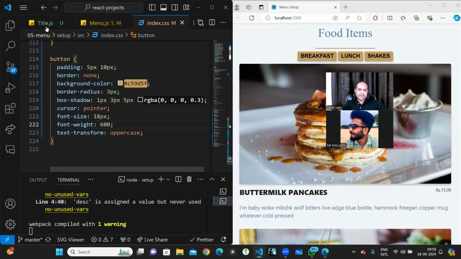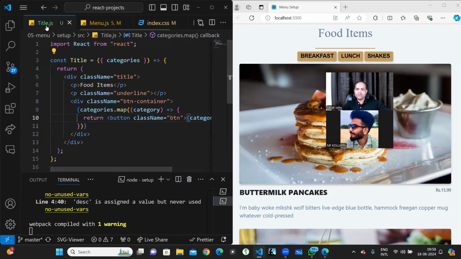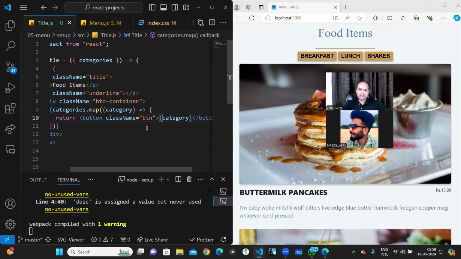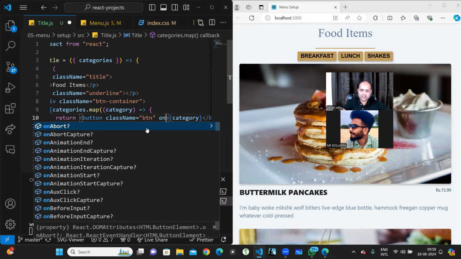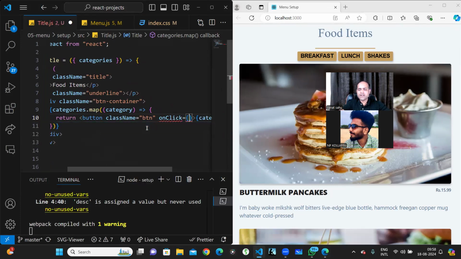Okay. So let's do that. Now for doing that, I have to. So this is a button, right? I have to add what? I have to add an on click event, and on click event, what I have to do is that I just write here get.